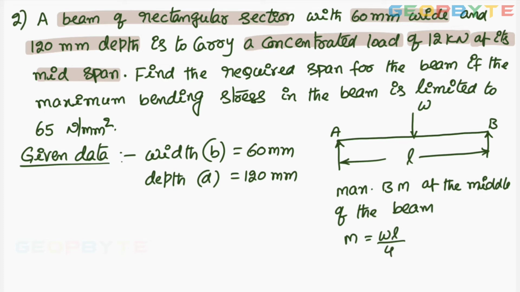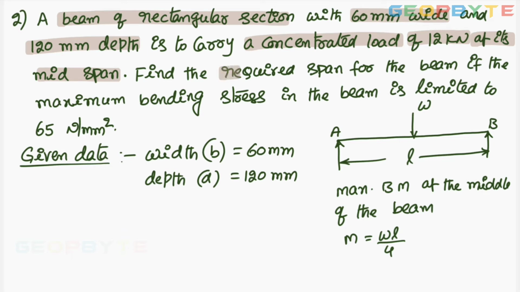This part already we discussed. When a simply supported beam is subjected to a point load at the middle of the beam, the maximum bending moment is occurring at the middle with a magnitude WL by 4. Similarly, when a simply supported beam is subjected to UDL over its entire length, then maximum bending moment at the middle of the beam is equal to WL square by 8. These proofs we have discussed in the previous videos.